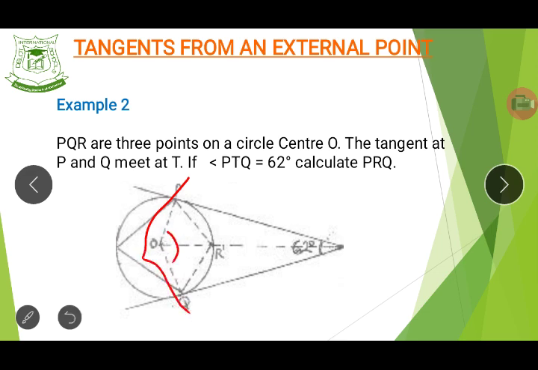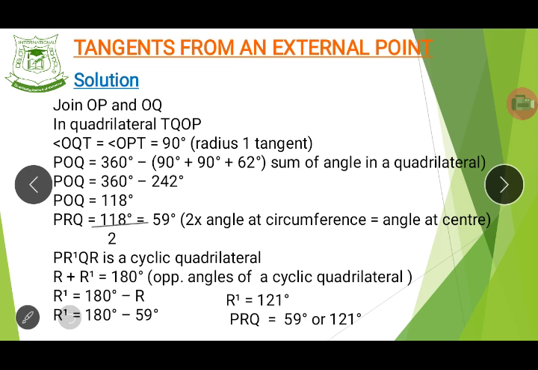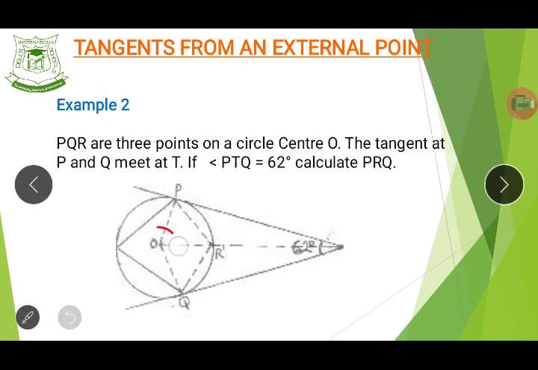This angle is what we are solving for. When you add these, you get 242. And when you subtract 242 from 360 degrees, you have 118 degrees. So this angle here is equal to 118 degrees. Do you see that now? That is an obtuse angle.